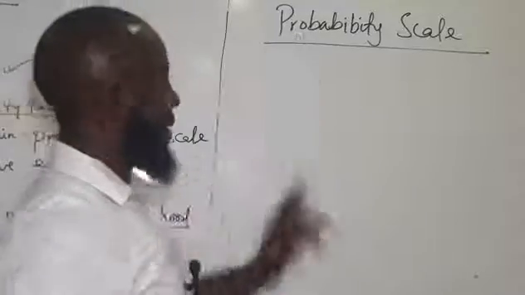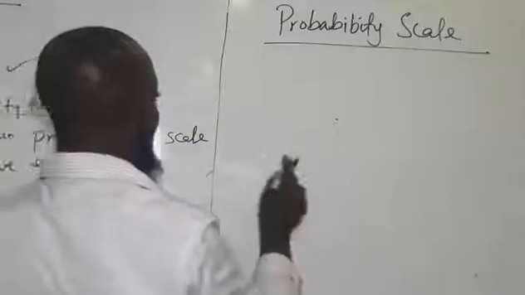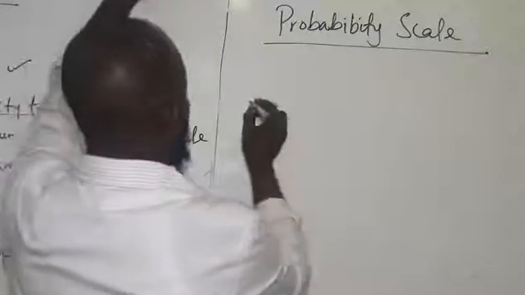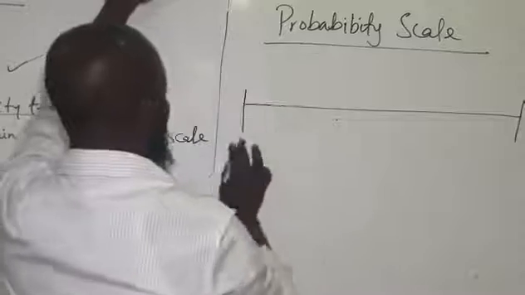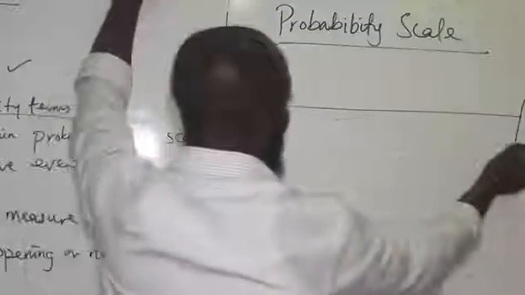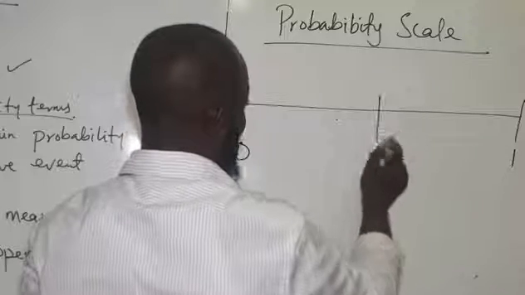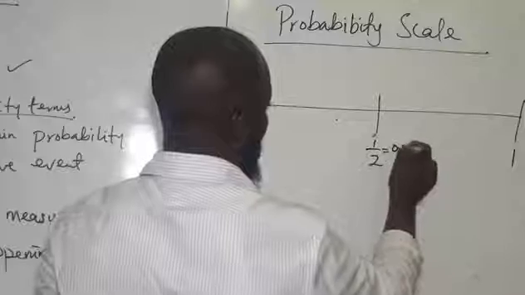Alright, the probability scale. I've said earlier, probability ranges from what? 0 to 1. So I'm going to make use of this diagram to explain it. So it is between 0 and 1. Between 0 and 1, we have the middle, which is a half, 1/2, or equals 0.5.